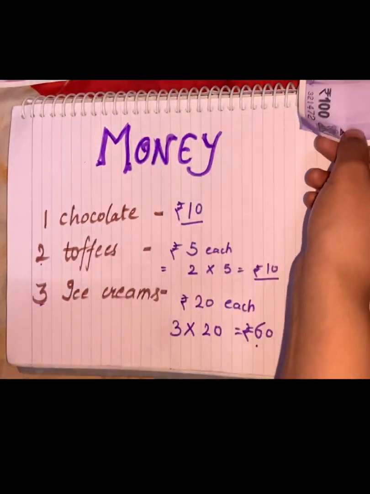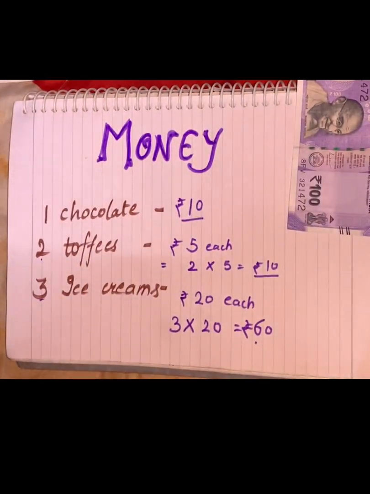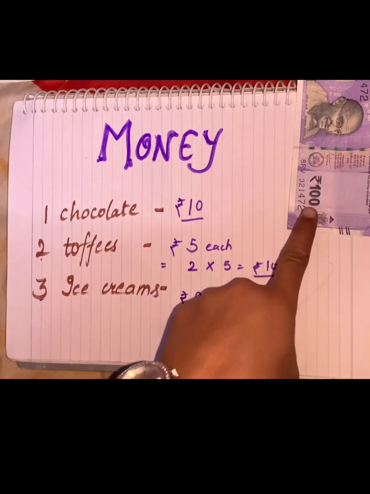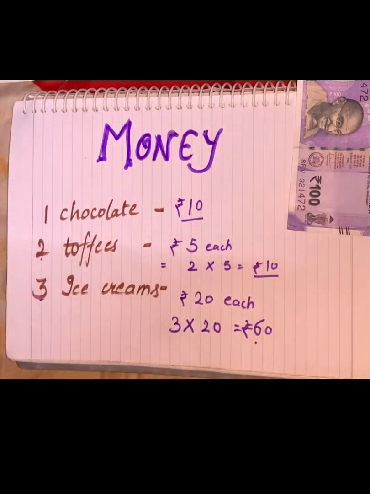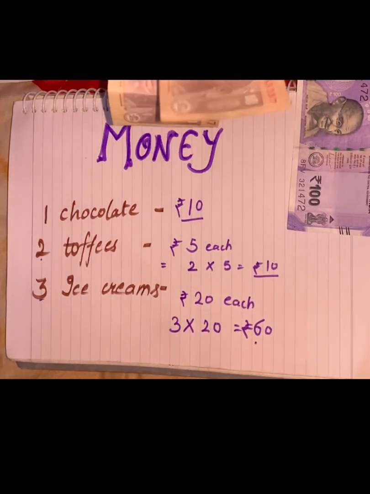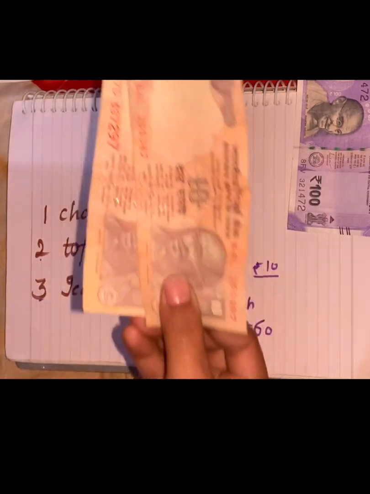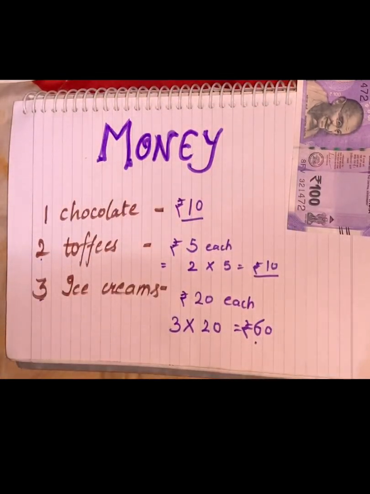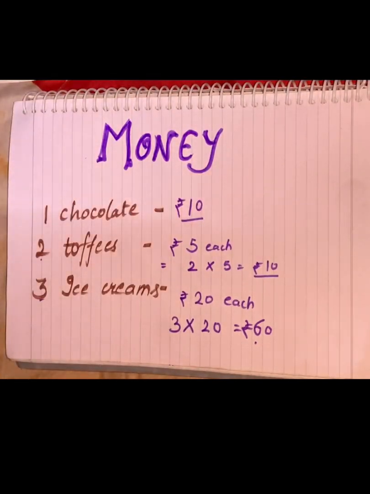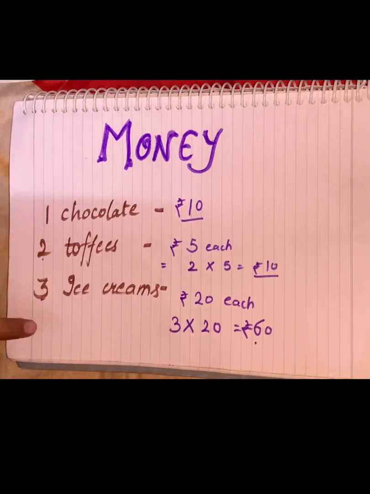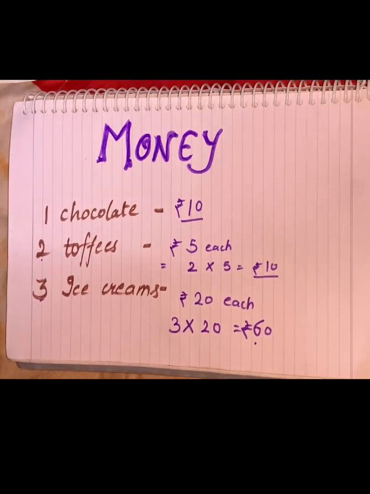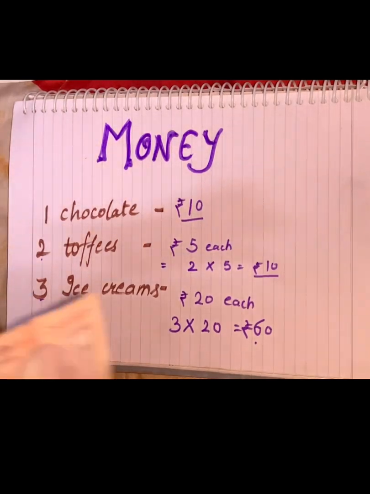When we subtract this 80 from 100, how much money will be left? Yes, 20 rupees. Now the shopkeeper has given me 20 rupees, 10 plus 10, 20 rupees. So I have got 20 rupees, and the shopkeeper has got 100 rupees. And also I have got this 1 chocolate, 2 toffees, and 3 ice creams. So this is how we buy things with money.